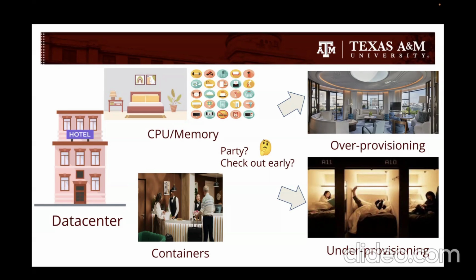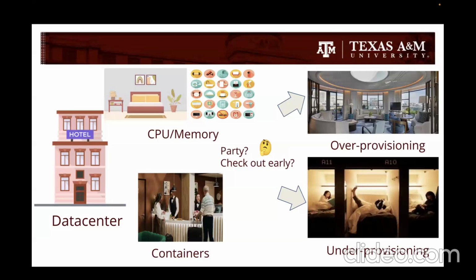One is the overprovisioning of rooms, that is having a luxury suite that no one can afford, expensive. This in turn leads to wasted money, that is cloud costs rocket. Or underprovisioning, where guests are forced to stay in tiny rooms, that is guests crash, or they wait forever to get a room allocated, that is throttling.